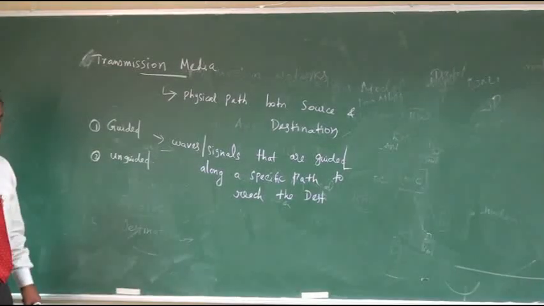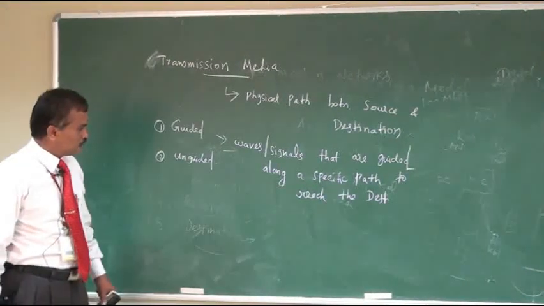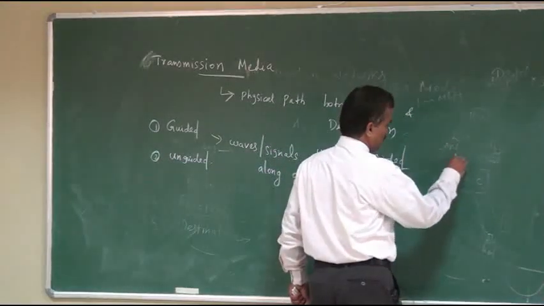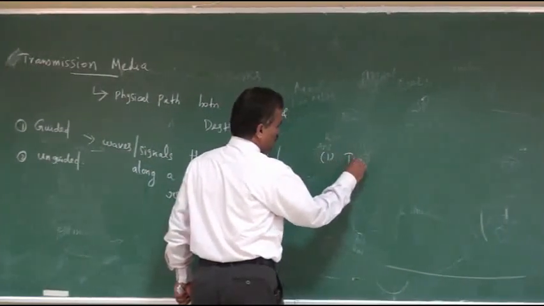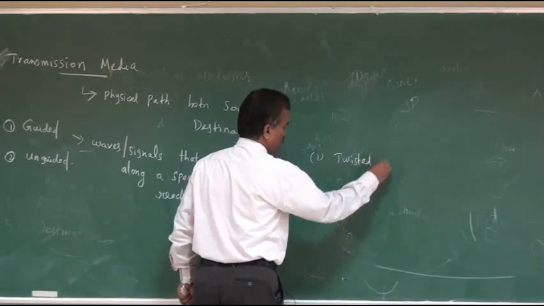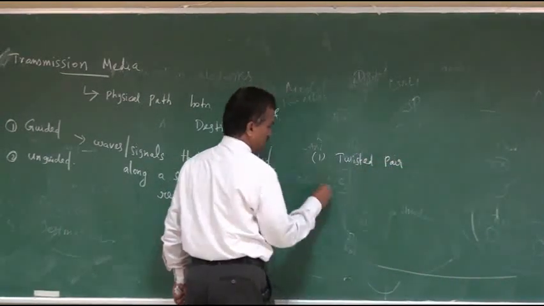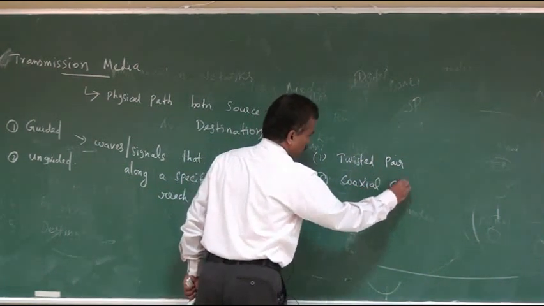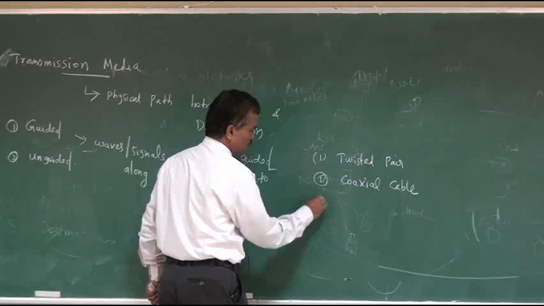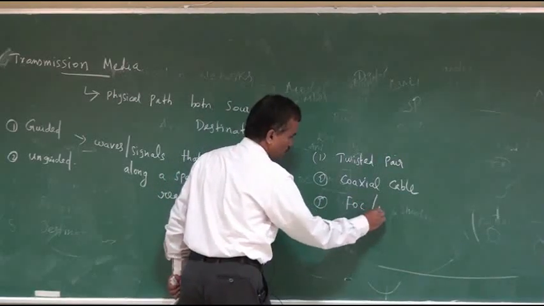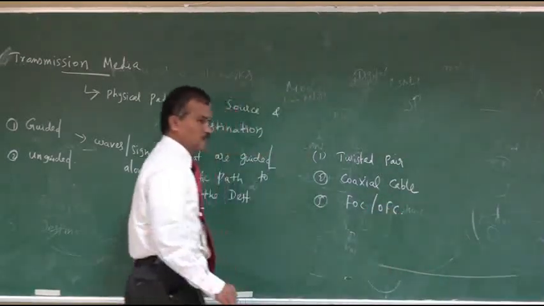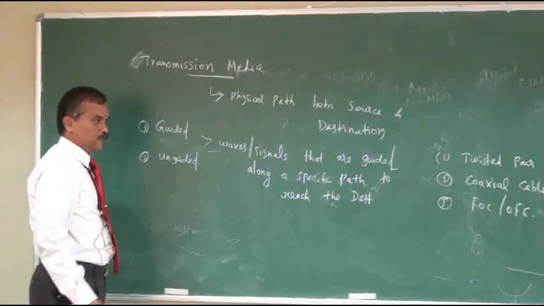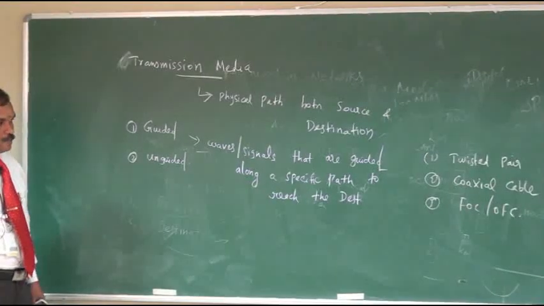The examples of guided media are: one is called twisted pair cable, second one is called coaxial cable, then third one is called fiber optic cable or optical fiber cable. So these are the three different kinds of guided media: twisted pair cable, coaxial cable and optical fiber cable.